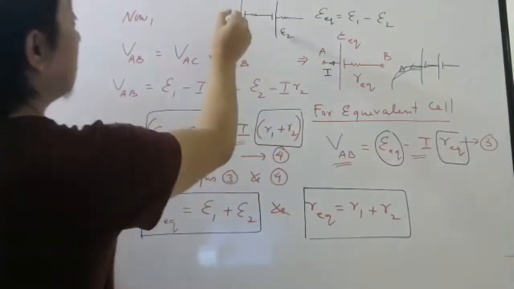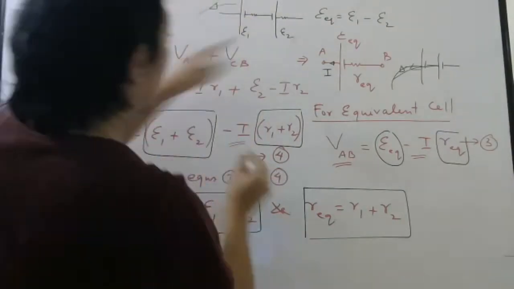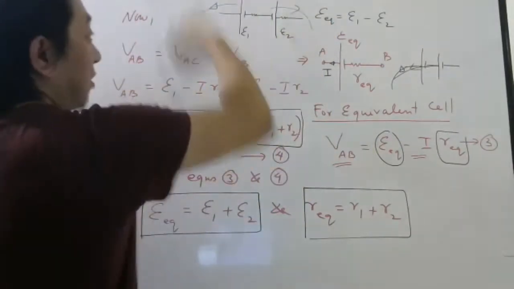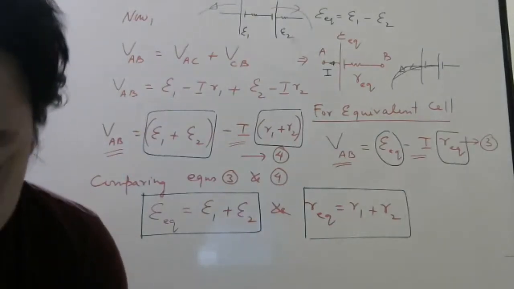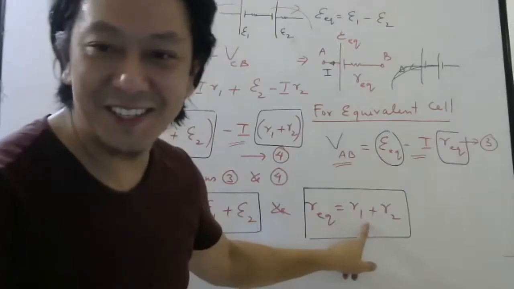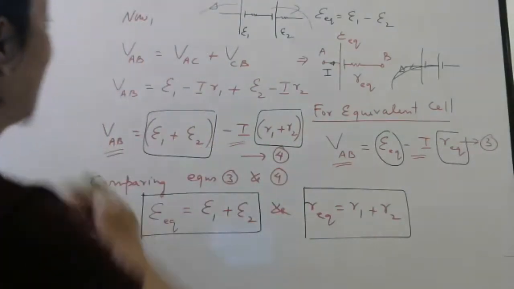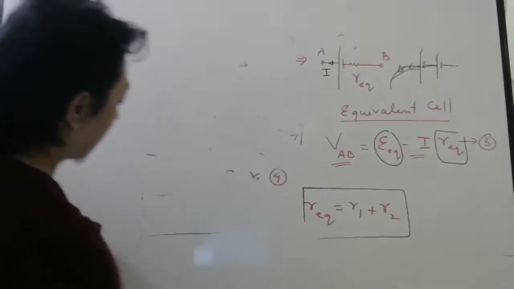But here, this battery will try to send current this way, and this battery will do the opposite, this way. So they are trying to do opposite. So in that case, you have to write minus. Don't write minus for internal resistance, because resistance is a scalar. You just have to add it, right? Resistance doesn't have positive, negative, right? Okay.